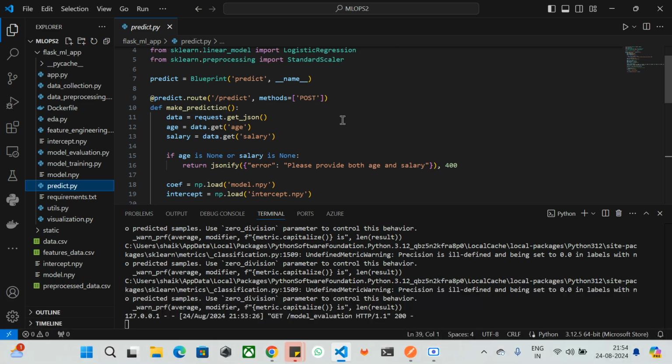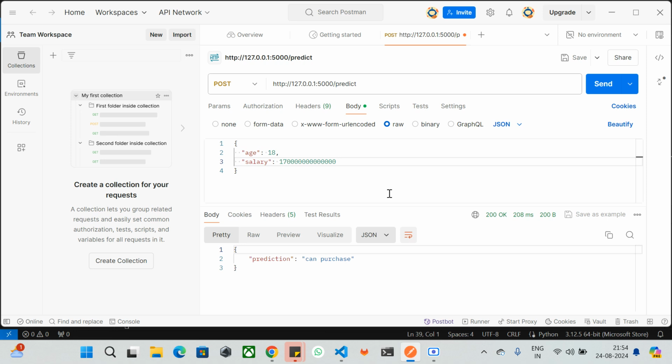These others are GET methods where you just get data, but this is a POST method, because my model has been trained, and now I would like to send some inputs to see what it predicts. So I hope everybody is familiar with Postman. If not, I'll attach the Postman documentation also on how we can use it.